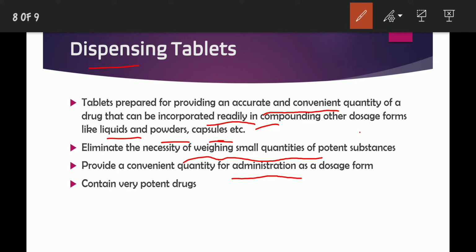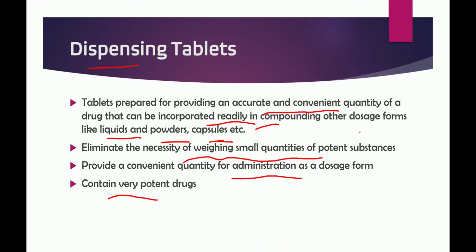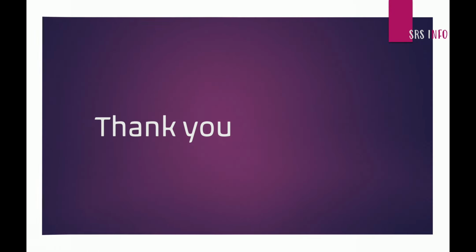It can be incorporated with other dosage formulations so that the convenient quantity is administered with the convenient formulation. It contains a very potent drug. A potent drug can only be administered through these dispensing tablets. These are the main explanations about hypodermic tablets and dispensing tablets.